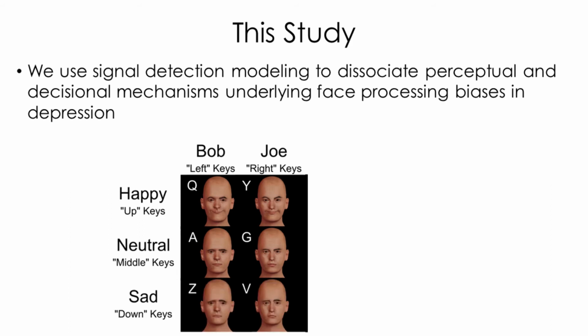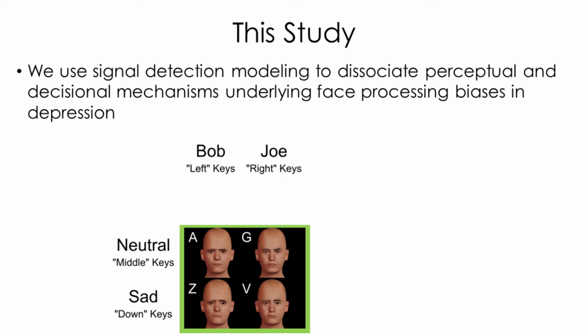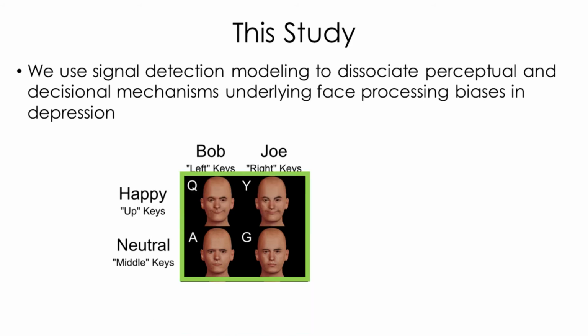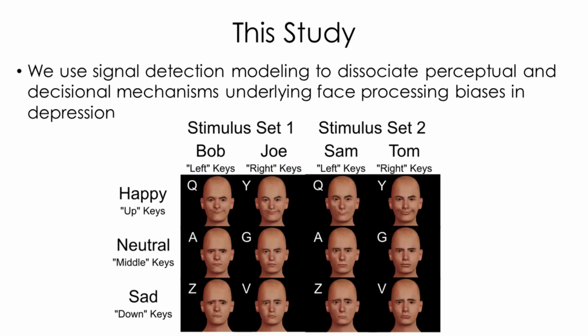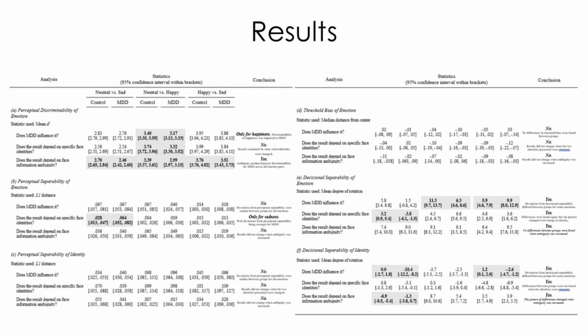There were 3 different tasks in each session: neutral versus sad, neutral versus happy, and sad versus happy. The first and second sessions involved the same tasks using 2 different stimulus sets, which was done to check the generalizability of results across identities. The third session was identical to the first, but included stimuli that were made ambiguous by increasing similarity in both dimensions. All the results are presented in this table, which you can check by pausing the video or downloading a PDF version in the link below.